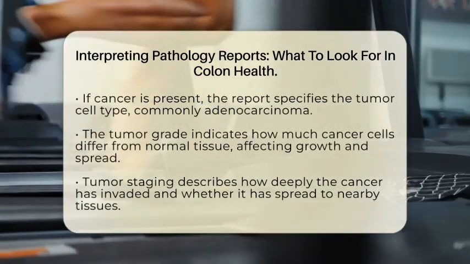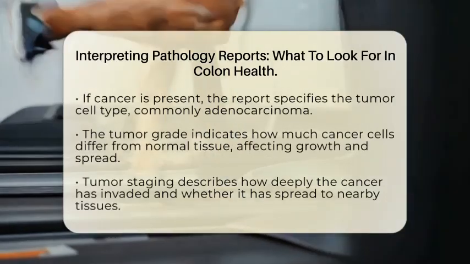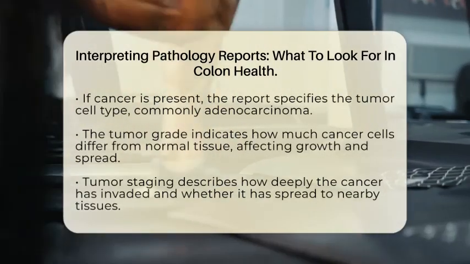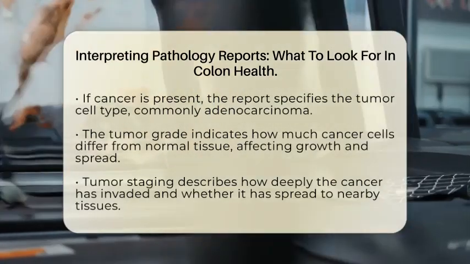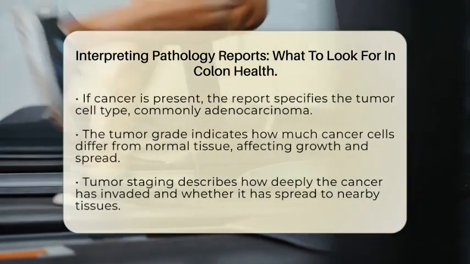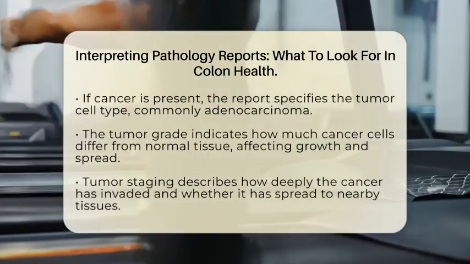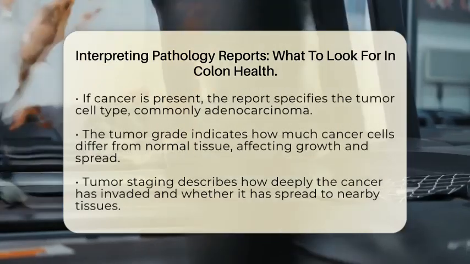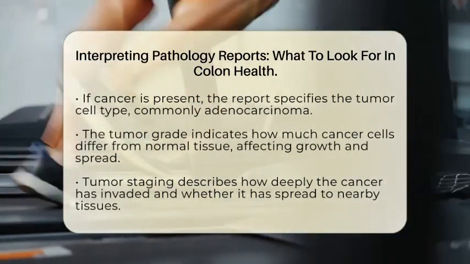The report then discusses the histologic or tumor grade. This indicates how much the cancer cells differ from normal cells. Well-differentiated tumors look more like normal tissue and tend to grow slowly. Poorly differentiated tumors look very abnormal and often grow and spread faster. The grade provides insight into how aggressive the cancer might be and influences treatment choices.